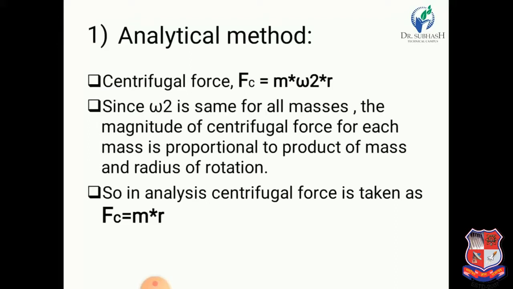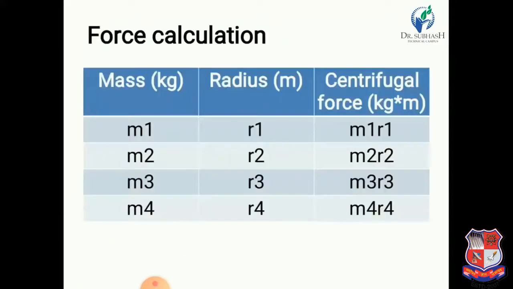So the magnitude of centrifugal force is proportional to the product of mass and radius of rotation. So in the analysis, we consider centrifugal force as m into r, in kg into meter.